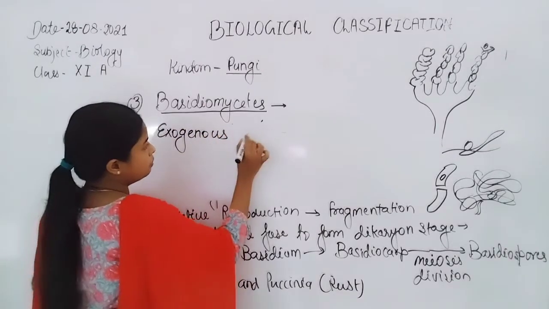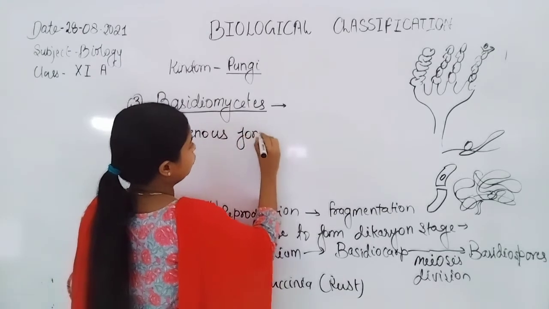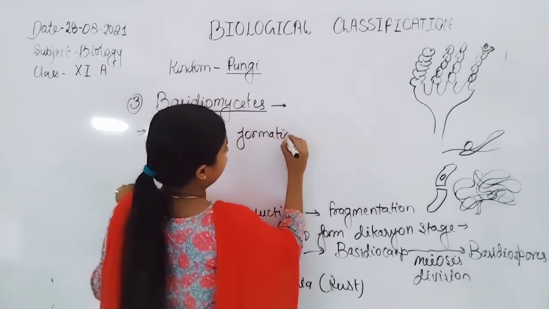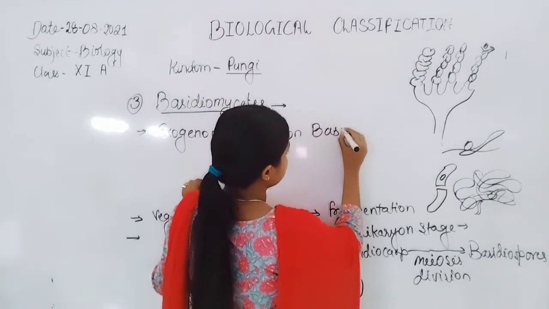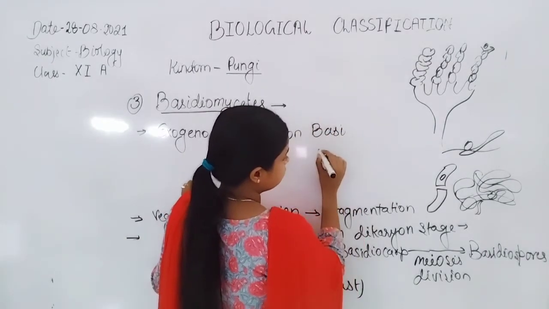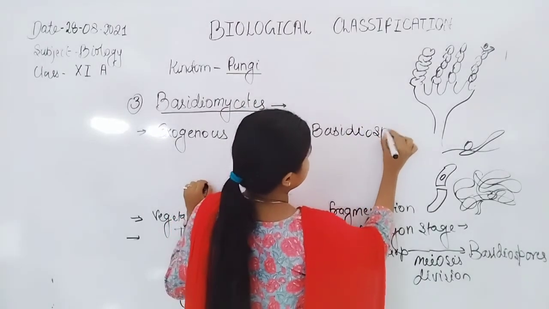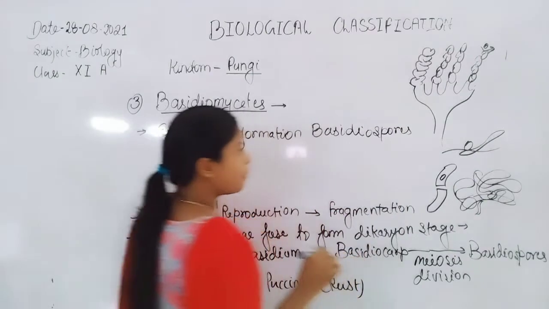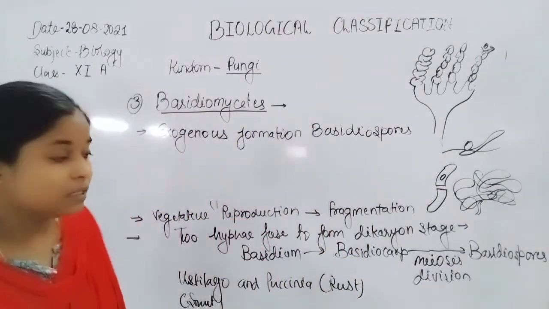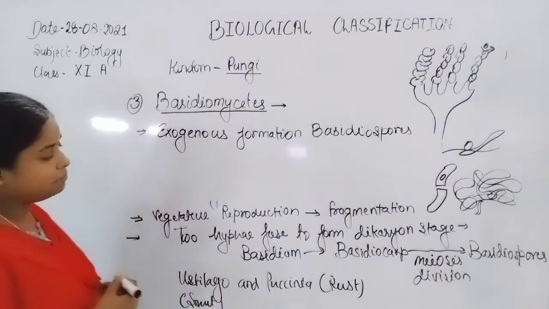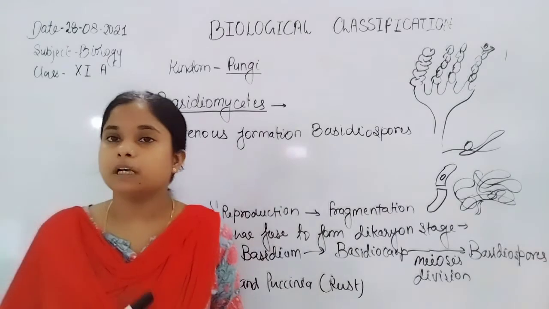Exogenous formation of basidiospores. That means there may or may not be a covering present.